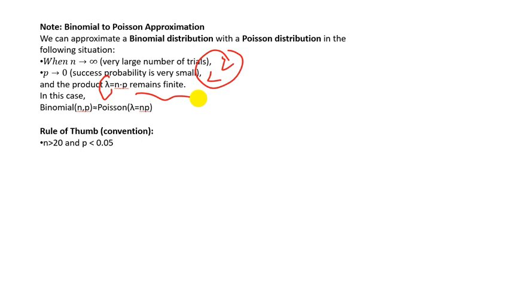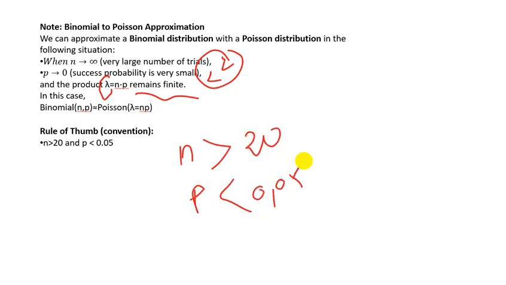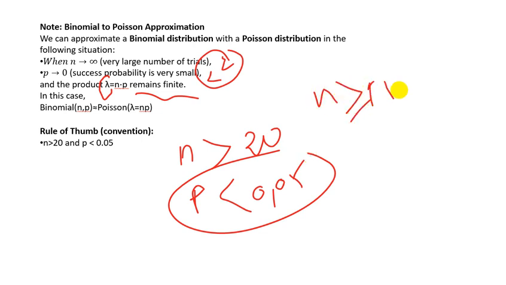And we have actually a rule of thumb that says when we have n, the number of trials, greater than 20 and our probability less than 0.05, we can use the approximation. And for more accuracy, n must be greater than 100. Let's see this with an example.